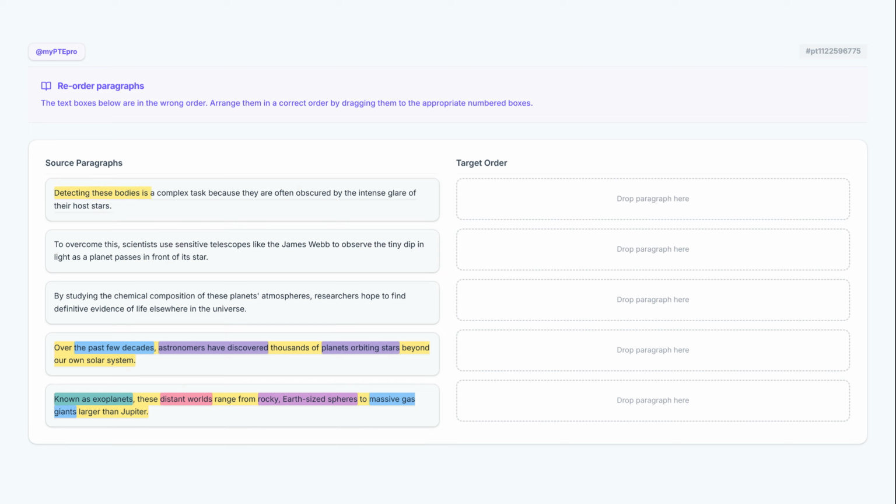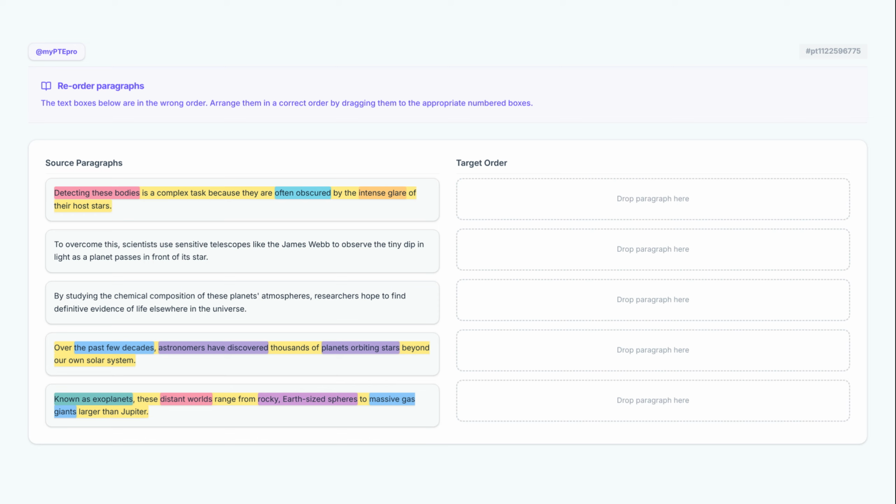Detecting these bodies is a complex task because they are often obscured by the intense glare of their host stars. The focus shifts here from the description of the planets to the difficulty of detecting these bodies. It explains the challenge of visibility, noting that these objects are often obscured by the intense glare of stars, which creates a logical problem that needs a subsequent solution.